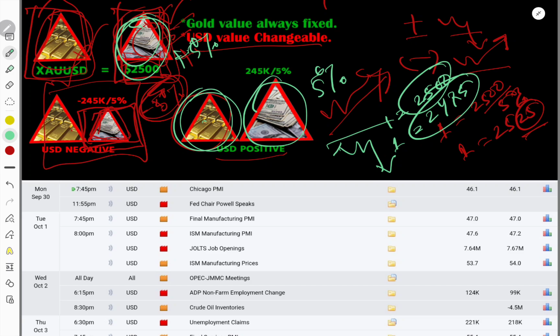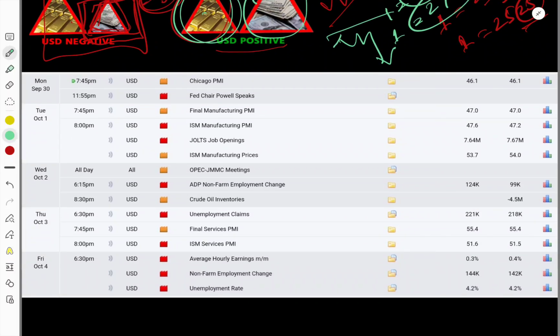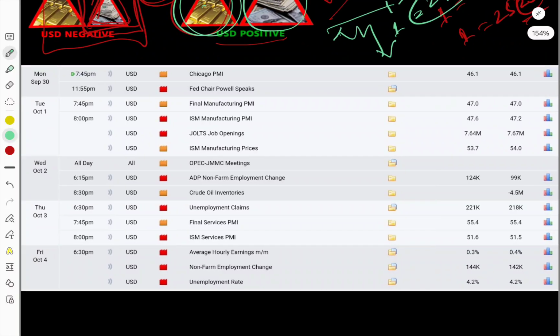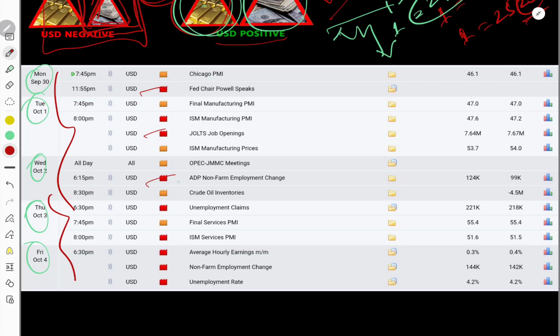If you still have any doubt, you can check our previous fundamental analysis, where I discussed it in detail. So let's check the market situation. As you can see, there is Monday, Tuesday, Wednesday, Thursday and Friday. In total we have 5 trading days to trade, and each and every day we have gold red news, that means major news, and minor news also.